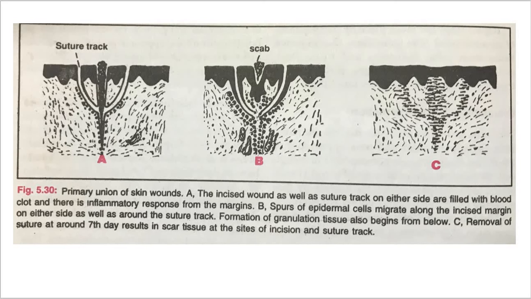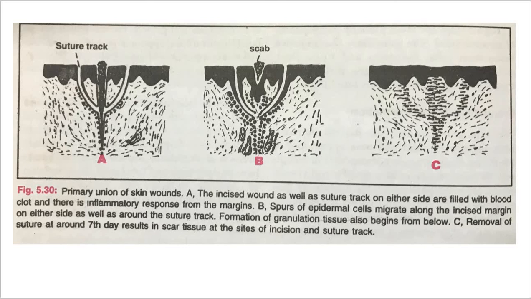You can see here the formation of the scab. Whenever a wound is going to heal, the formation of a scab occurs, which is later cast off. The basal cells from the margins continue to divide. By the fifth day, a multi-layered new epidermis is formed, which is differentiated into superficial and deeper layers.